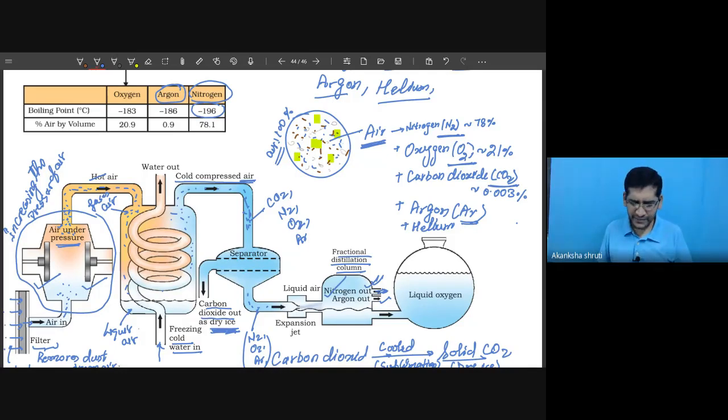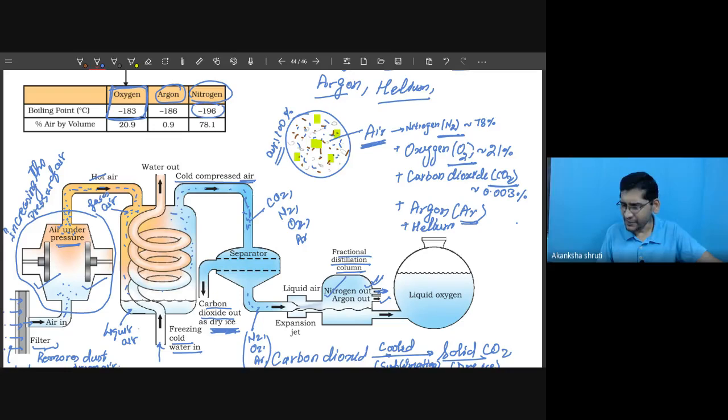Now if the temperature is further increased, see, this oxygen temperature is very important. If the temperature is increased above minus 183, then oxygen will also start vaporizing, and you will get this oxygen in a different layer just below the argon.